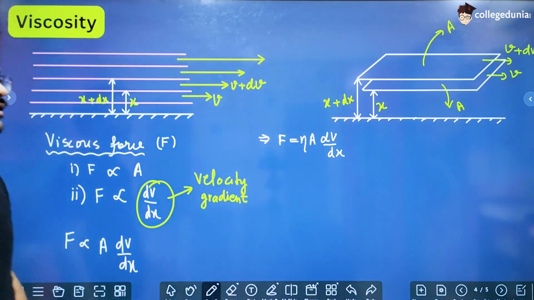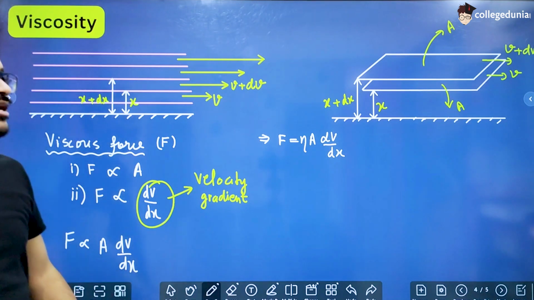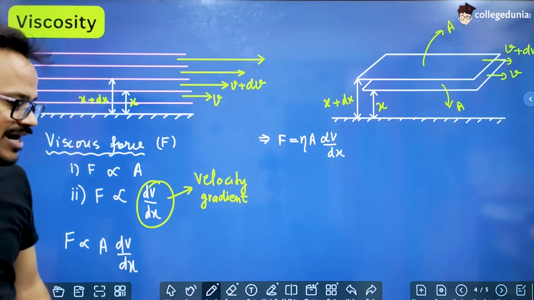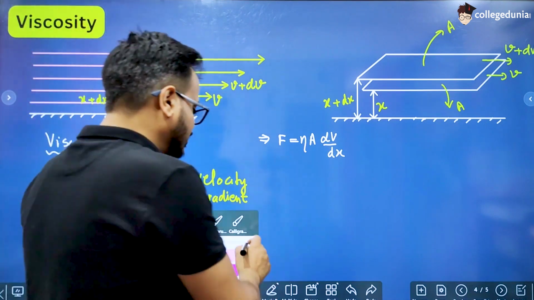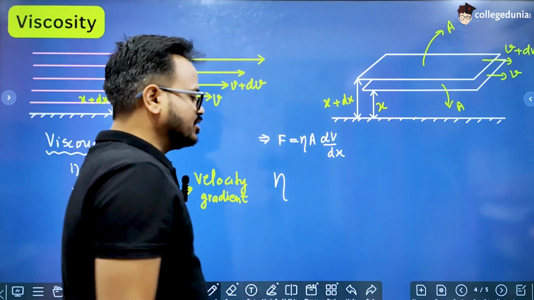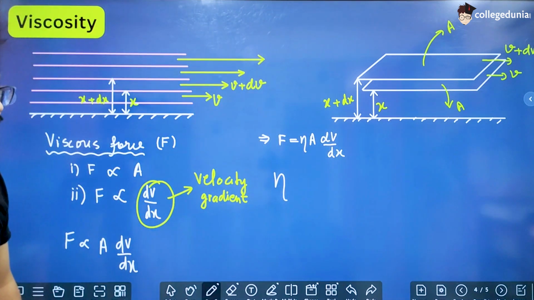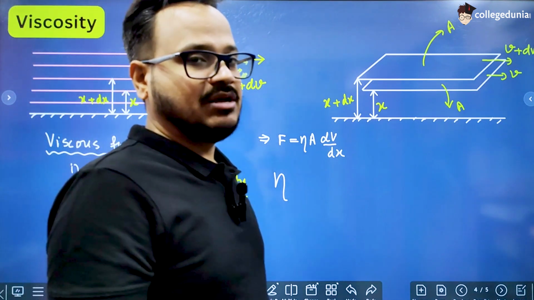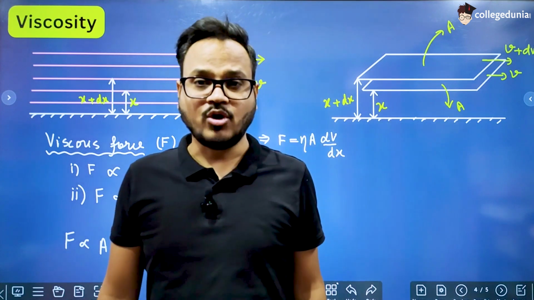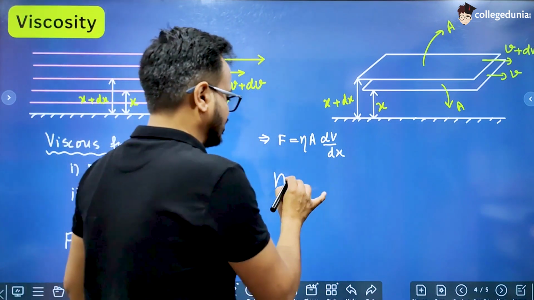We know that when we remove the sign of proportionality and put an equality sign, a constant has to be multiplied in the formula, and in this case we have multiplied this constant. This is a symbol which is read as eta. The name of the symbol is eta, and the quantity which this symbol is representing is called coefficient of viscosity.